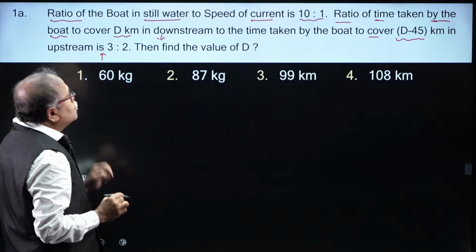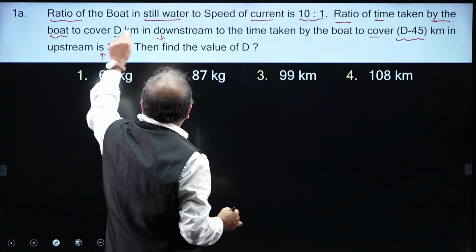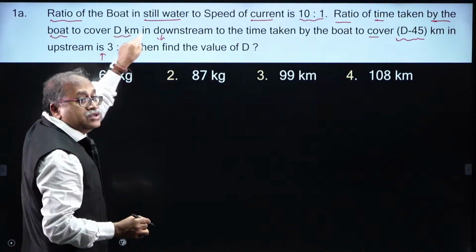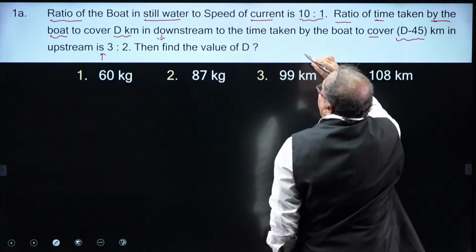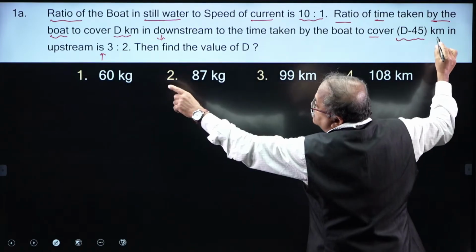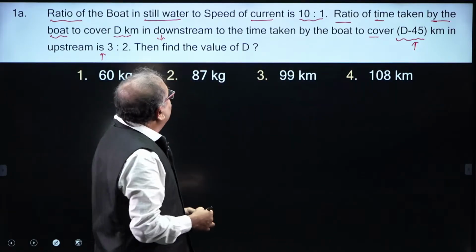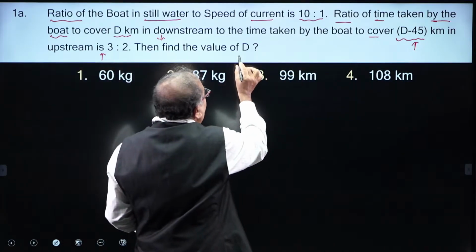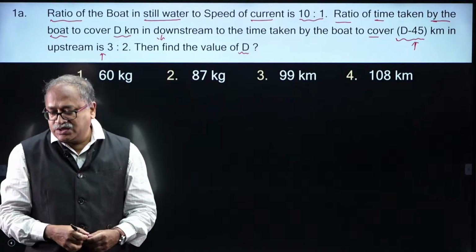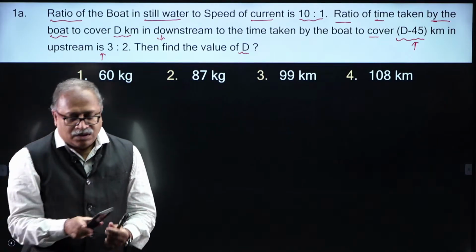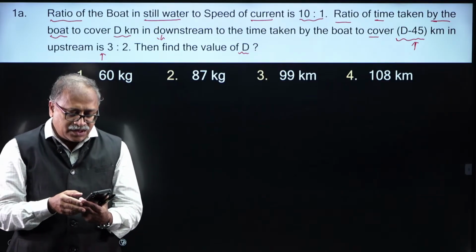So, the downstream to upstream time taken, and the distance is different. The distance in the first case downstream is d and the upstream is d, is it upstream? Yes, upstream is d minus 45. Now, the question is what is the value of d? Think of it, my dear friends, how to answer the question, and then I will give 30 seconds for you.